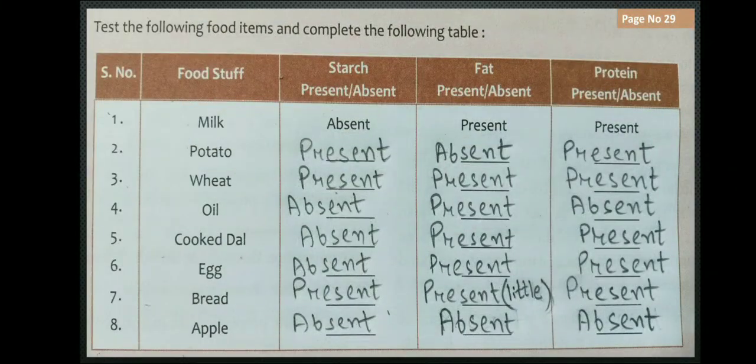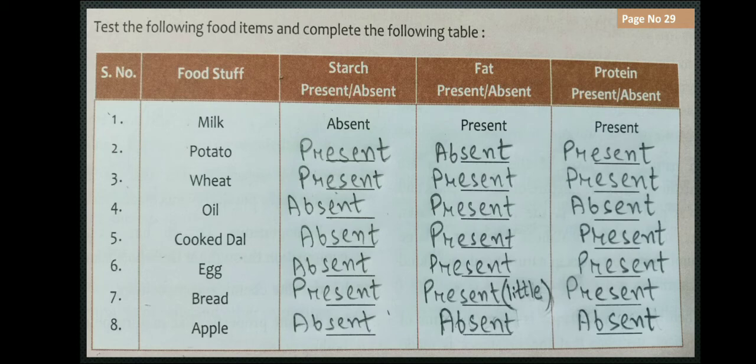This is asking us about some things, present or absent. Starch, fat, protein. So in milk, is there starch? Absent. Fat, present. Protein, present. Potato: is there starch? Yes, present. Is there fat? Absent. Protein, present. A little protein is there. Vegetable protein is very little but it is there, so we cannot write absent. Very little is present, so we are writing present.